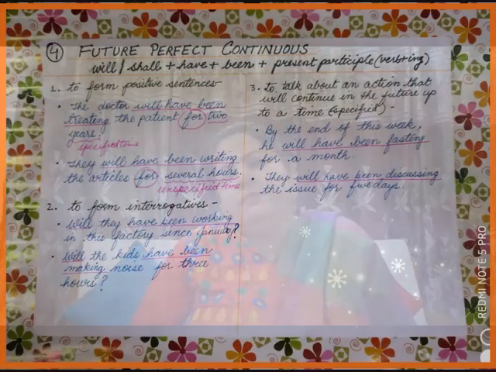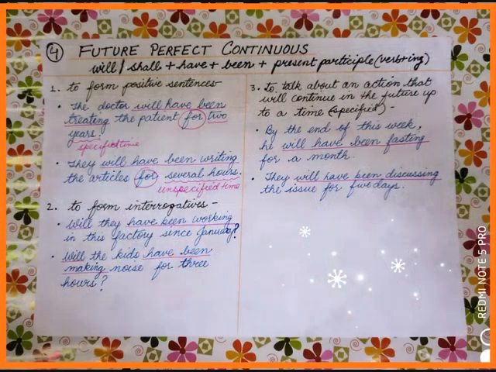For time reference, children, of the action, two specific words are used like since and for. Let's refer to the formula. Will or shall plus have plus been plus present participle. Again I am telling, present participle is verb plus ing.